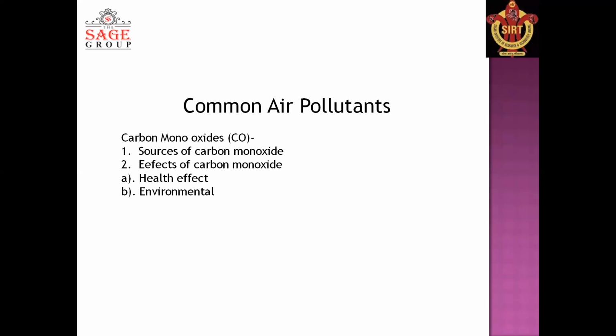So what are the sources of carbon monoxide? It is formed whenever a carbon-containing material is burned, like automobile exhaust and cigarettes. In addition to motor vehicles, sources of carbon monoxide include burning coal, natural gas, or biomass, right? Biomass combustion can be a significant source of exposure in rural areas or in undeveloped countries where it is burned for cooking, heating, and even lighting. So these are the sources of carbon monoxide.